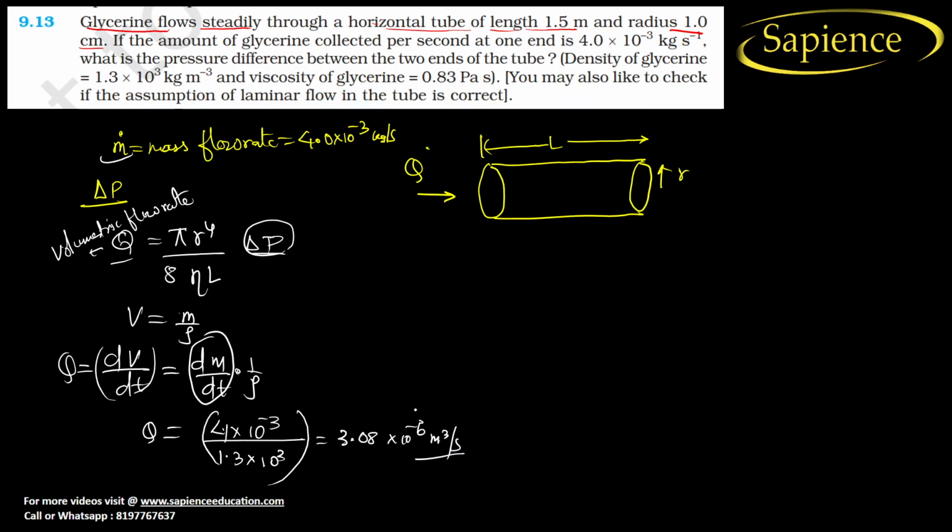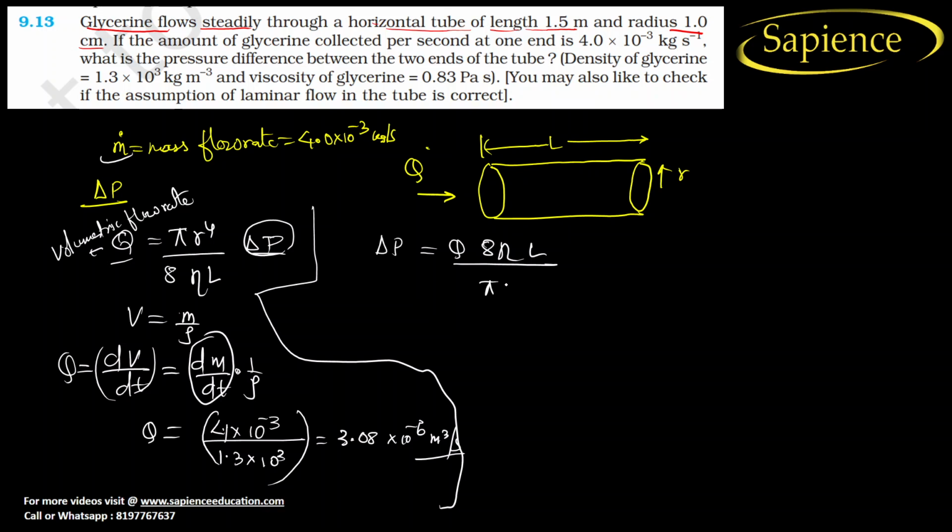Okay, now if we want to find delta P, we need to rearrange the equation. So delta P will be equal to Q into 8 into eta L divided by pi into R to the power 4. So Q we have got 3.08 into 10 to the power minus 6 meter cube per second.